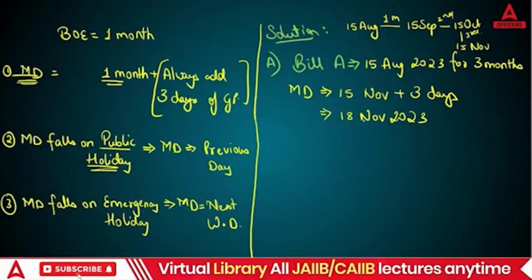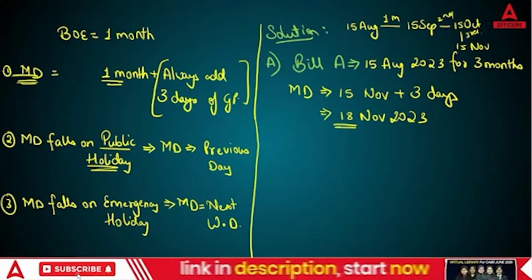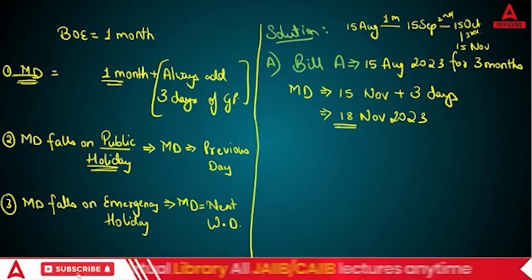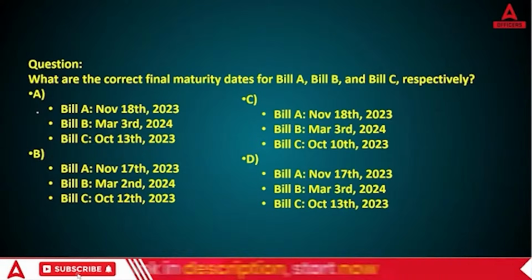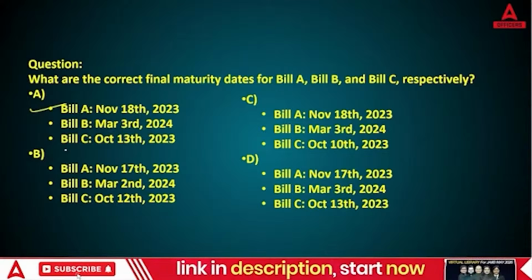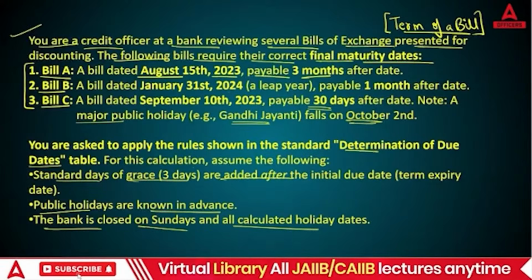That is your maturity date. Now 18th November is not falling on any public holiday. And if they are not giving anything, then don't assume it by your own. And there is no emergency also. So final answer of first bill is going to be 18th. So you can say B is wrong answer, D is wrong answer. Okay, so you have now two options, A and C. Let's see the B one.